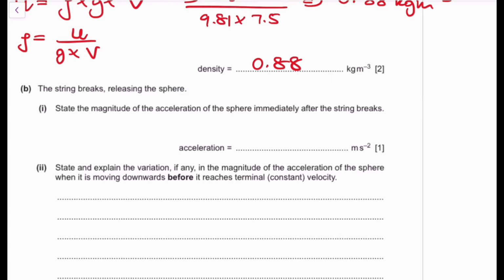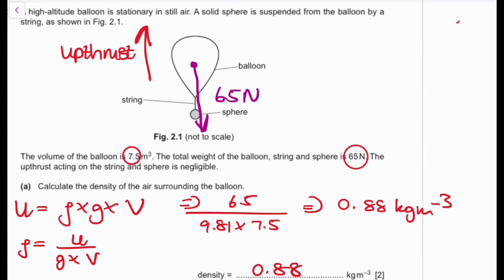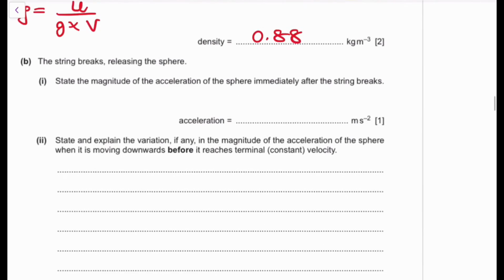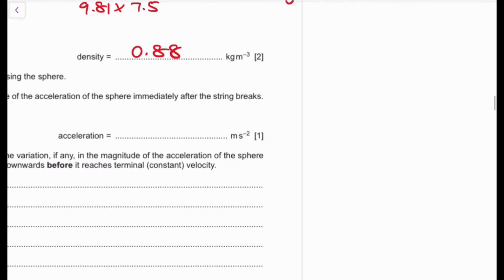Again, the string breaks. Oh, this is very dangerous, right? What if the sphere hits someone? Okay, so the string breaks, and then we have this big sphere that's going to start falling down. The string is just going to break like so. And we need to state the magnitude of the acceleration immediately as the string breaks. So we have a sphere here, and our sphere is now going to start falling down.